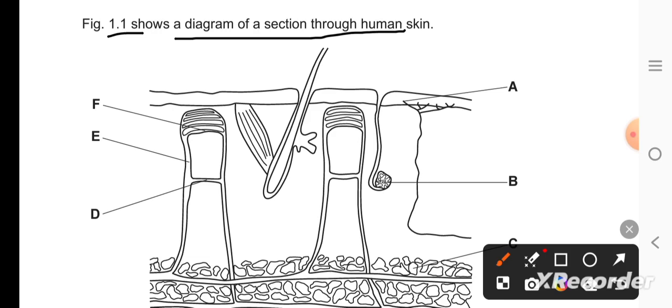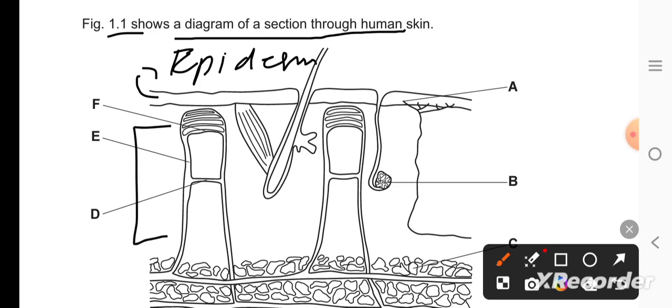So this is the epidermal layer, right? Epidermal, it has the dead tissues which regulate the body temperature, as well as provide protection against injury and whatever. It's a barrier as well.